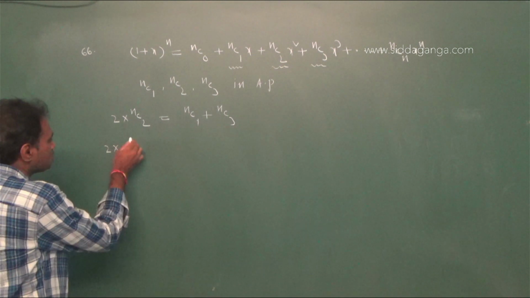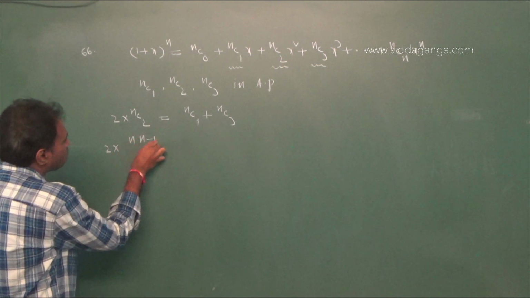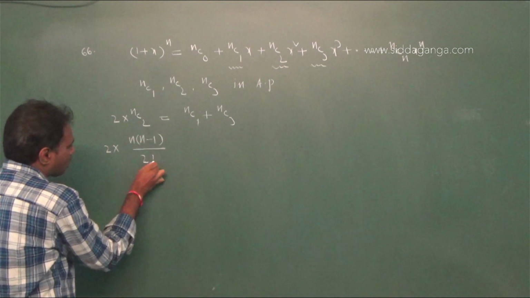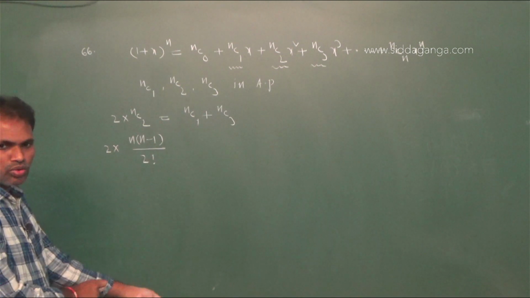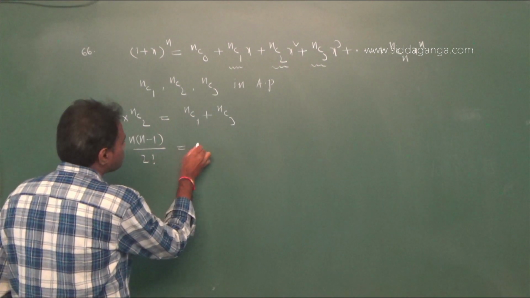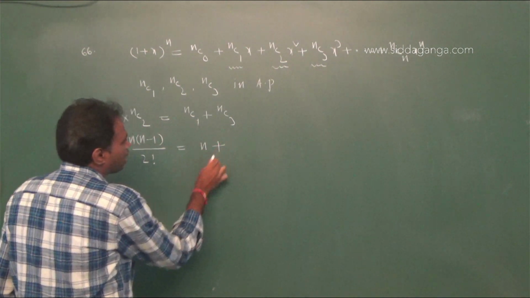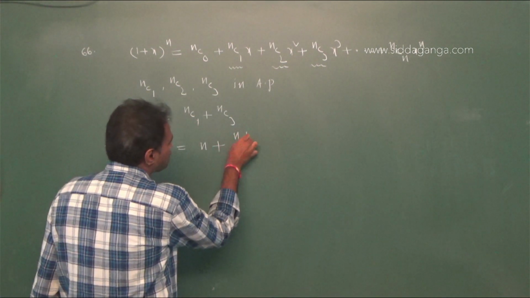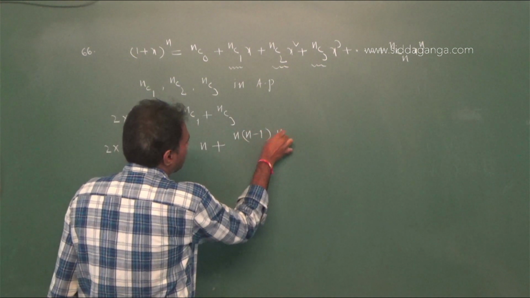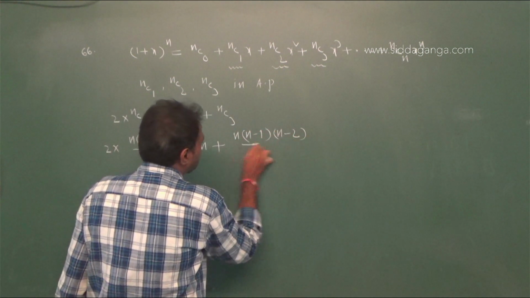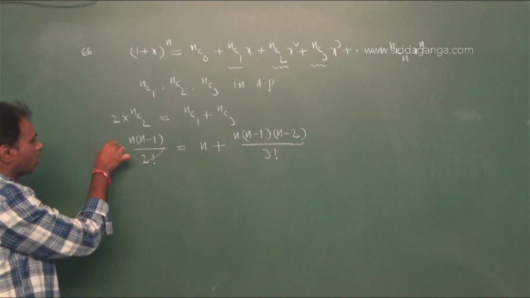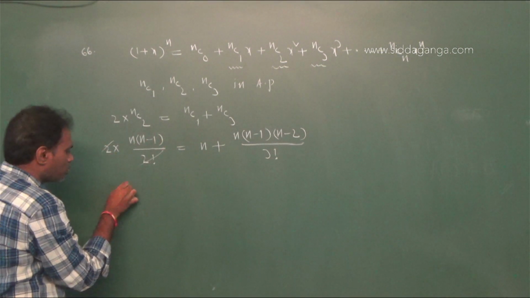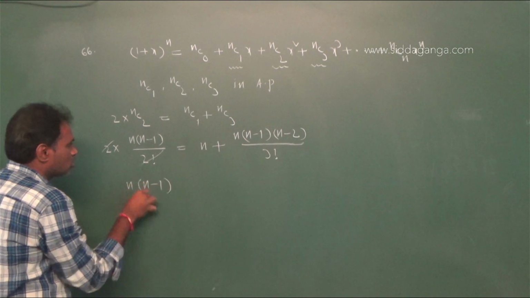That you can write as n into (n minus 1) by 2 factorial. nC2 you can write as n into (n minus 1) by 2 factorial. It is equal to nC1 value is n plus nC3 is n into (n minus 1) into (n minus 2) divided by 3 factorial. Therefore, 2 factorial means 2, and this 2 will cancel. Therefore, n into (n minus 1).